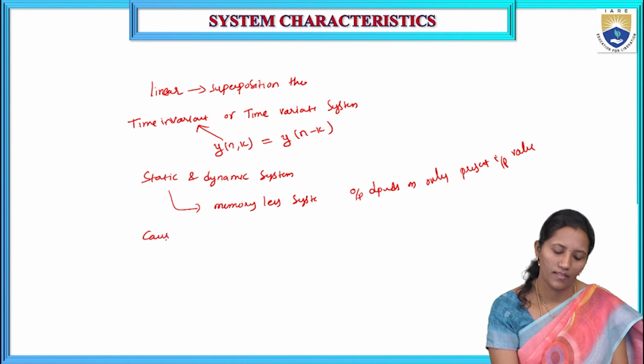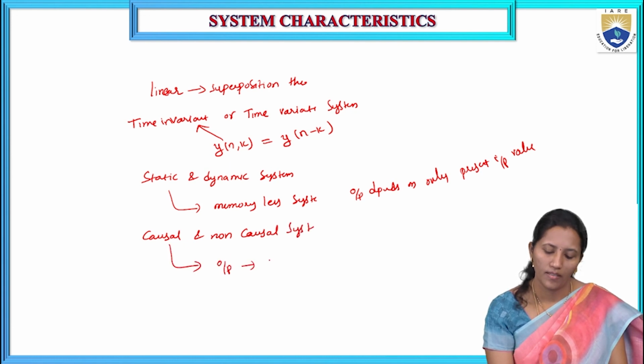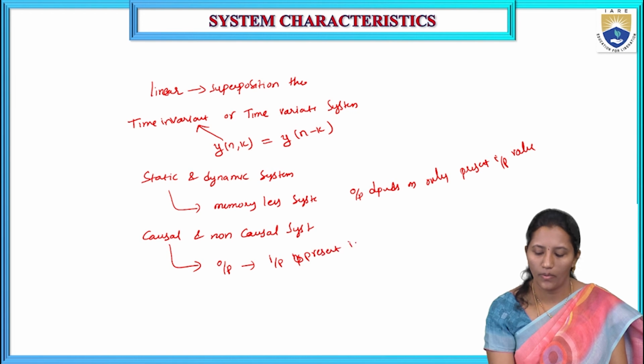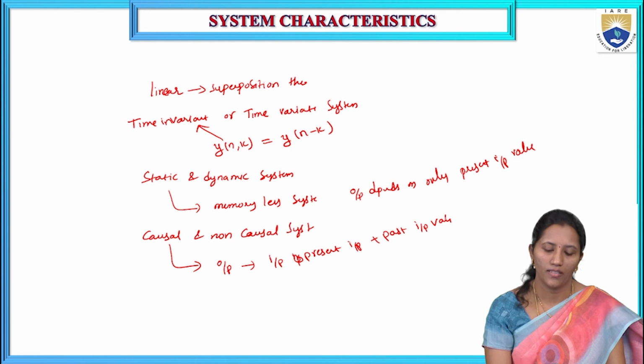Causal and non-causal systems. A causal system is one where the output depends on the present input plus past input values. It will not depend on future input values. Otherwise, it is a non-causal system. And stable and unstable systems.